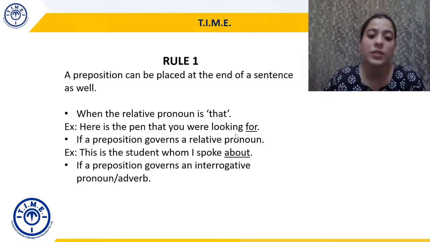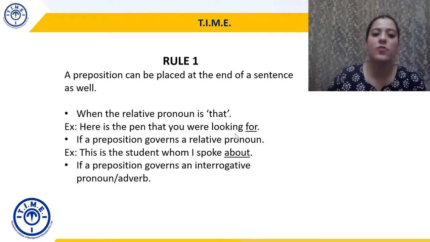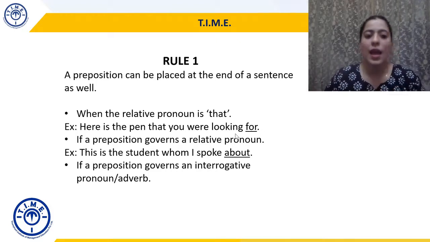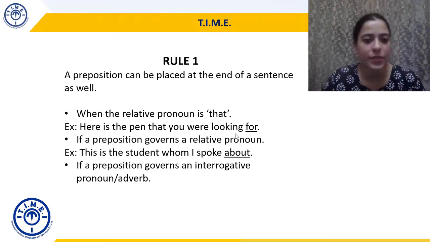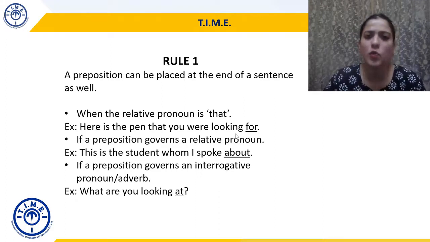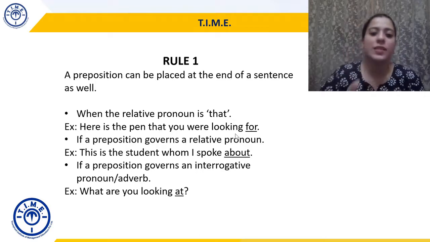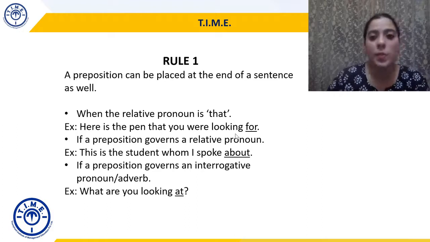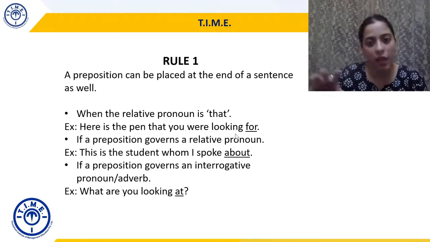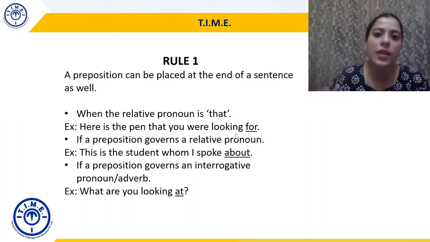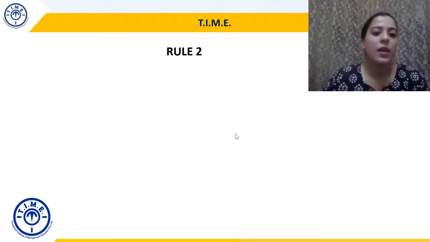If a preposition governs or guides an interrogative pronoun or adverb, and the preposition is governing that, then again it will come at the end. What are you looking at? So "at" is a preposition, it's coming at the end because it's guiding "what". So what are you looking at? So sometimes the preposition can be placed at the end or last part of the sentence as well.